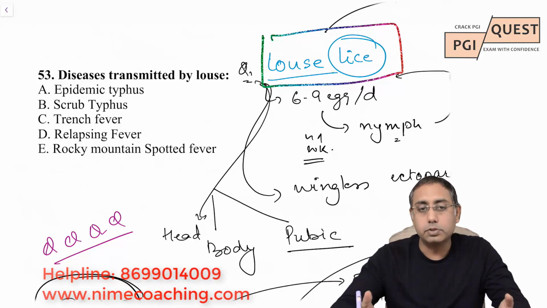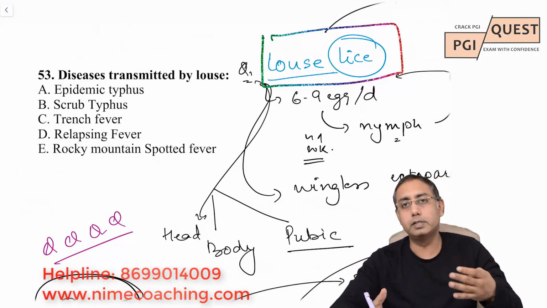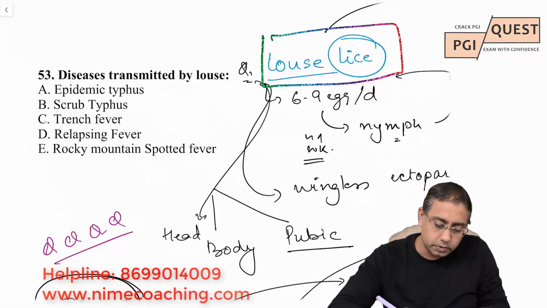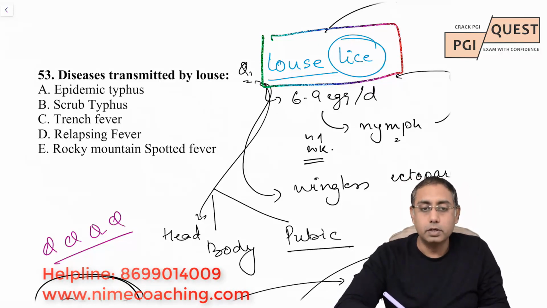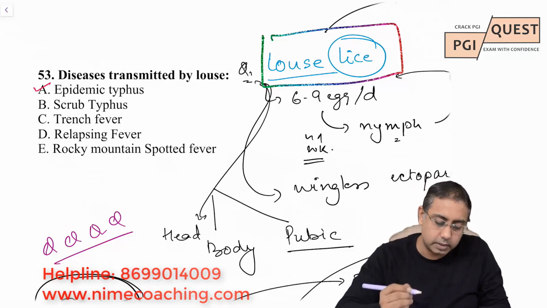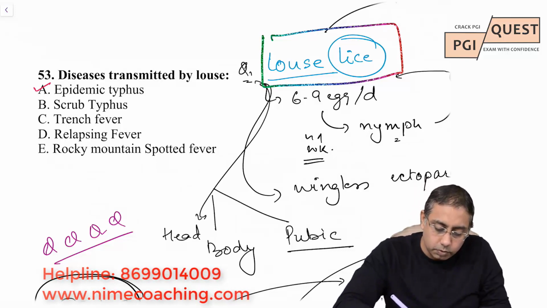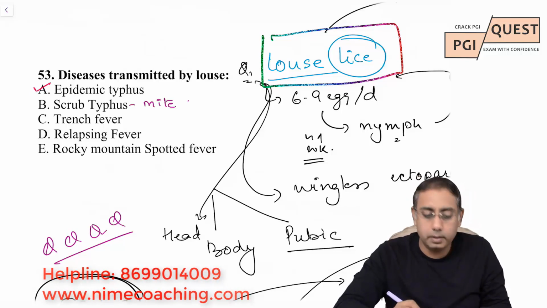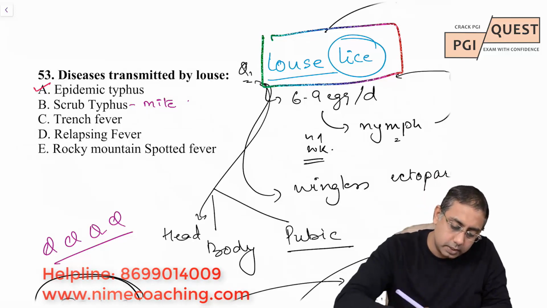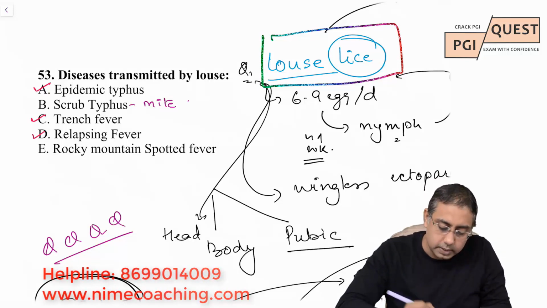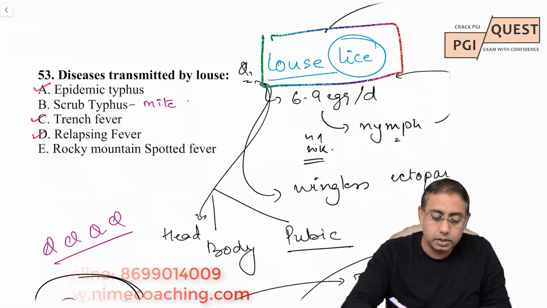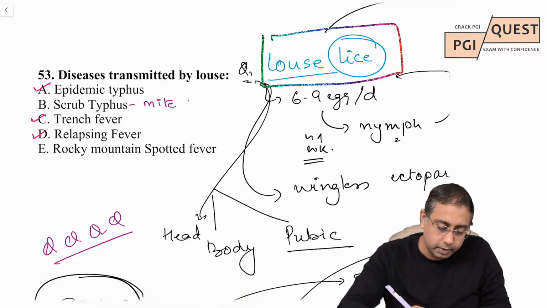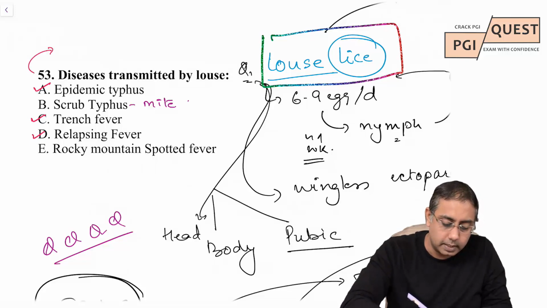Diseases transmitted by louse. You remember louse was causing four important diseases, RETD. Epidemic typhus. What do you think? Of course, yes, this was RE. Scrub typhus. No, scrub typhus is caused by mite. It is transmitted by trombiculid mite. Trench fever, yes. Relapsing fever, yes, we just now did it with louse. Rocky Mountain spotted fever, no, it is a tick-borne disease, so Rocky Mountain won't be here. So we have A, C and D. I would like to mark A, C and D in my exam.